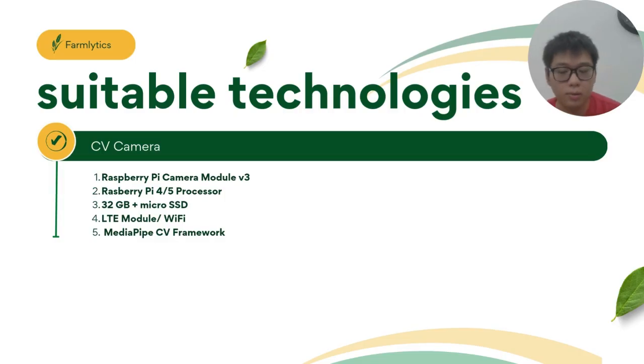Lastly, for the computer vision camera, we use the Raspberry Pi camera module version 3 as the main camera with the Raspberry Pi 4/5 processor, and the storage will be 32 GB plus micro SSD, LTE module, or Wi-Fi for the connection. And for the detection, we use the MediaPipe module of computer vision.